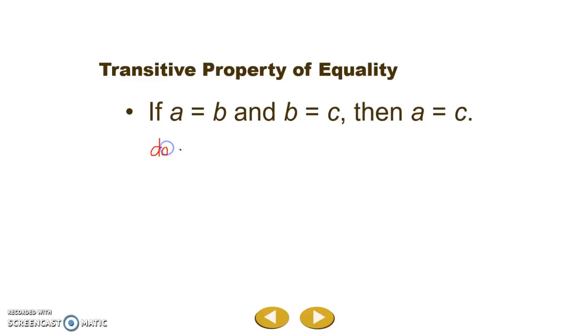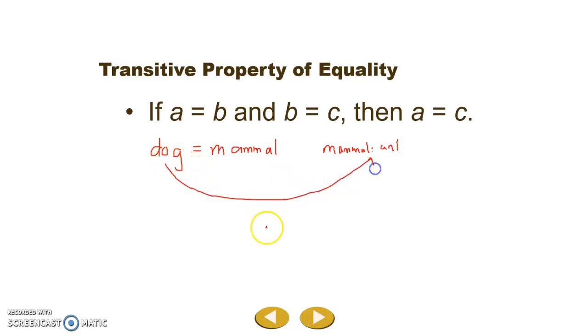If a dog, and we're going to use an equal sign because equals just means is, if a dog is a mammal, that's our b variable, and a mammal is an animal, then we know that a dog is also an animal. Okay, we'll see this transitive property of equality throughout algebra, that if A equals B and B equals C, then A, logically, must also equal C.